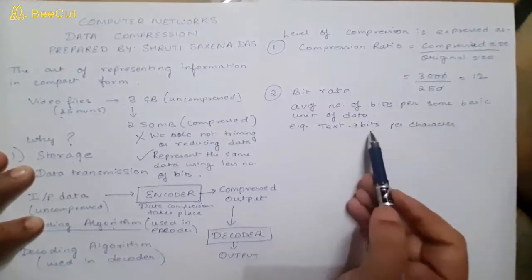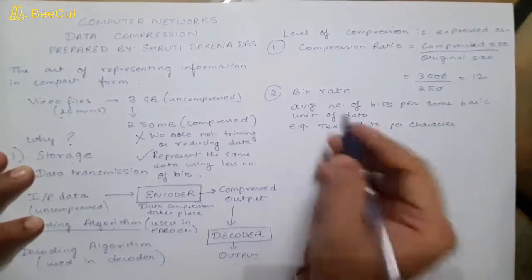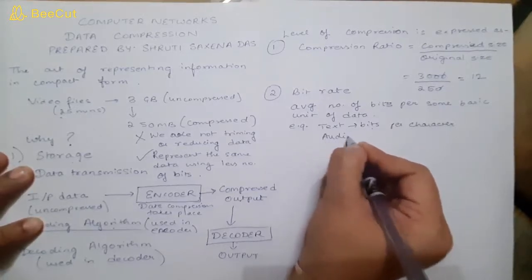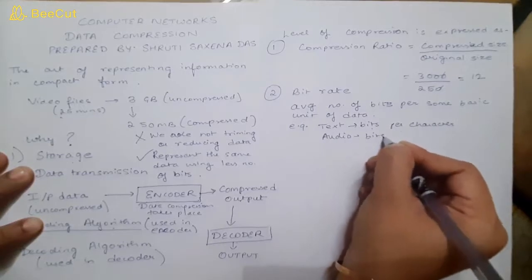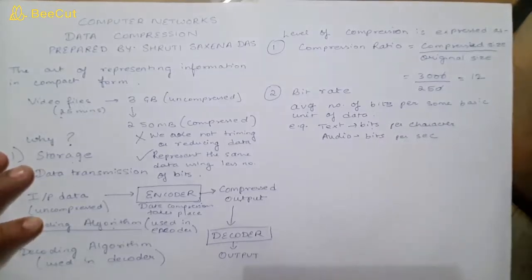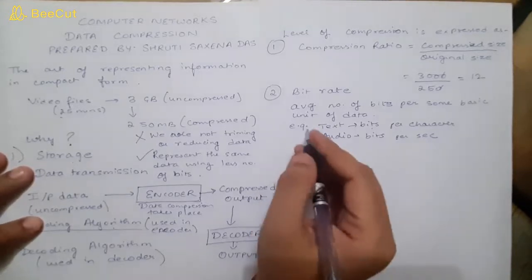If we are talking about audio, then it will be bits per second. So if you are taking text, the unit will be character; if you are taking audio, the unit will be second.